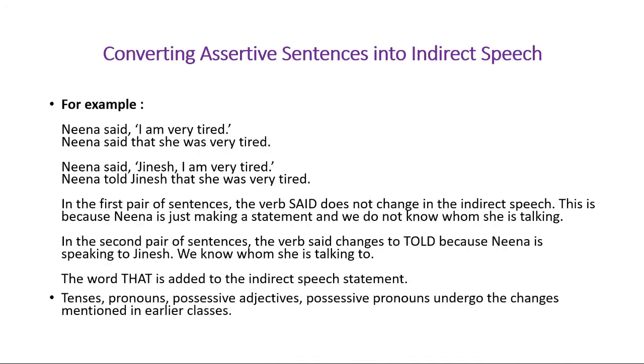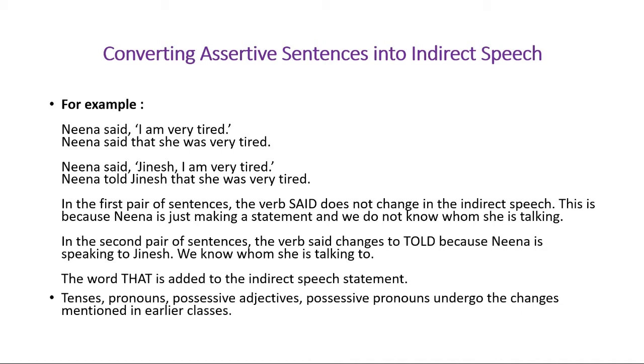So we have some examples here. First one is Nina said, "I am very tired." And we are seeing that the indirect speech will be Nina said that she was very tired. So we followed the rules of pronouns and tenses. First, we saw there is no object, so we used said, not tell or told.